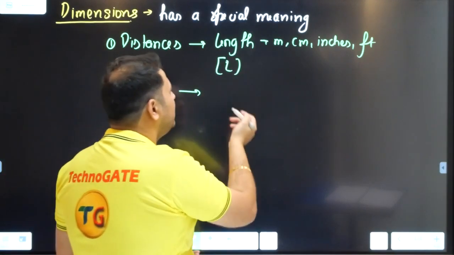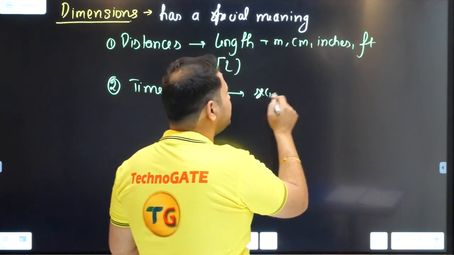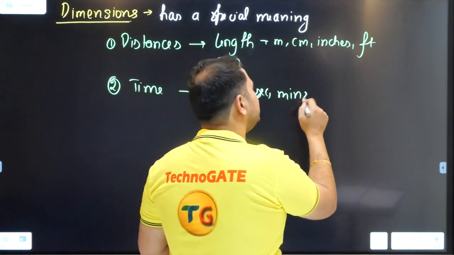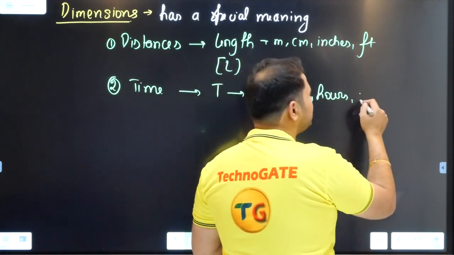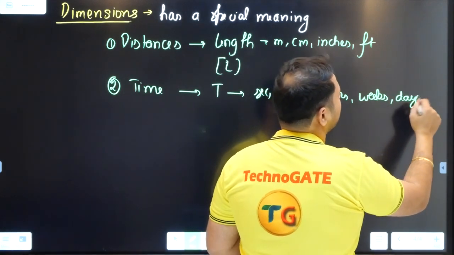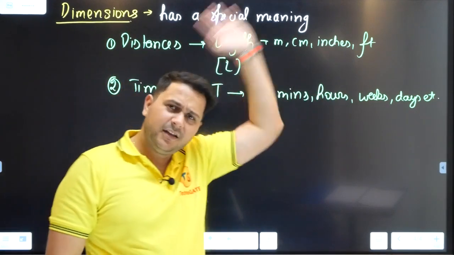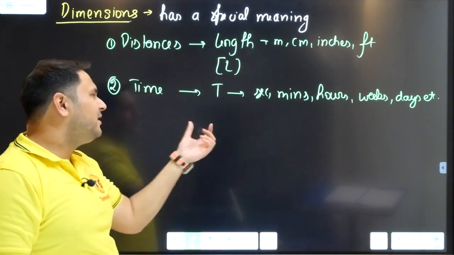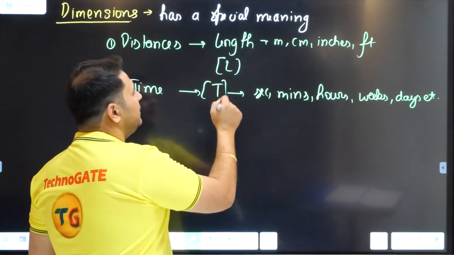When I say time, I represent time by T. It can be measured in seconds, minutes, hours, weeks, days, including years, decades, centuries, millennia, everything is included, but there is a standard notation for time, that is T, right?